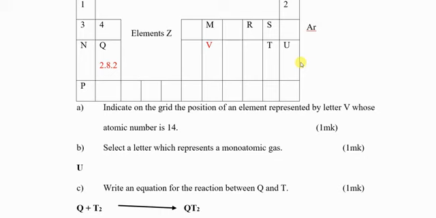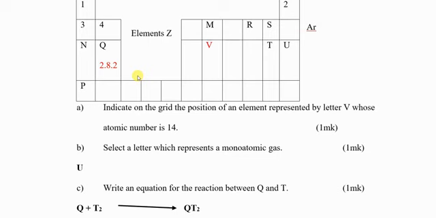So you should know that across the period, the atomic radius decreases. Mark that. Across the period, the atomic radius decreases because of the increase in the number of protons.